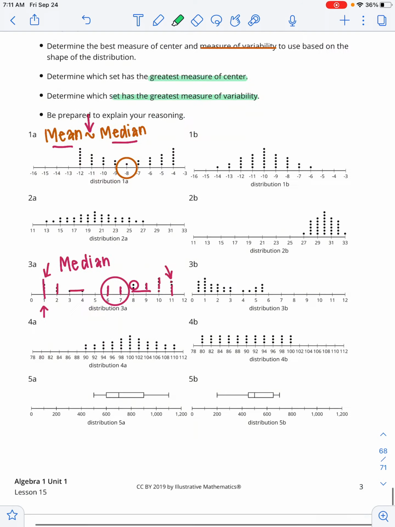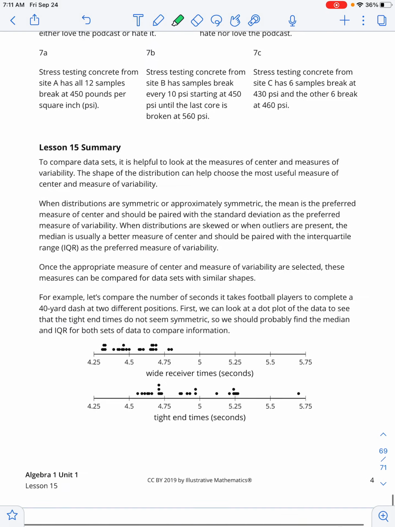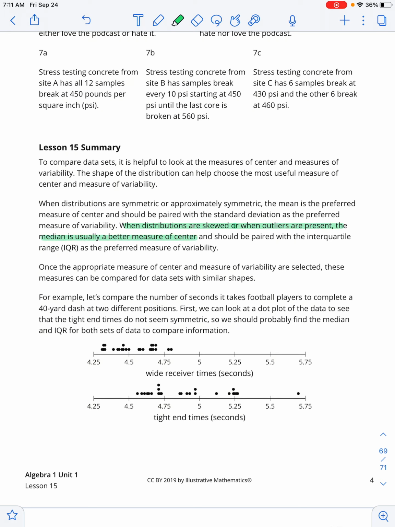The last thing to note is that on the final page of ClassKick, there's a summary of what we just talked about. When distributions are skewed or when outliers are present, the median is usually a better measure of center. This last page is always a great resource to help you review notes and the main ideas from the lesson.